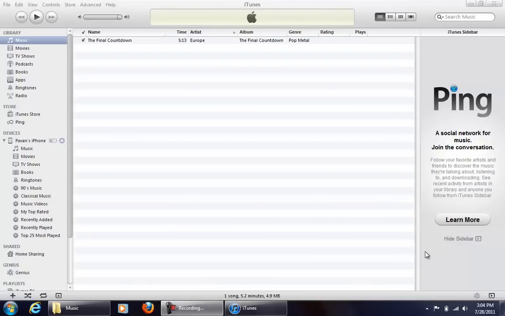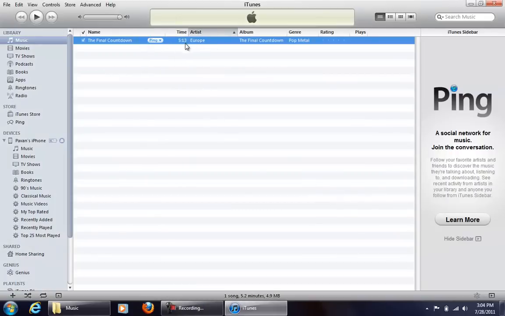In this tutorial we are going to make a ringtone for iPhone, and it's going to be for unjailbroken iPhones, so you don't have to have a jailbroken iPhone to do this. To do this, first thing you want to do is make sure your song is 30 seconds or less. So I'm going to do that.